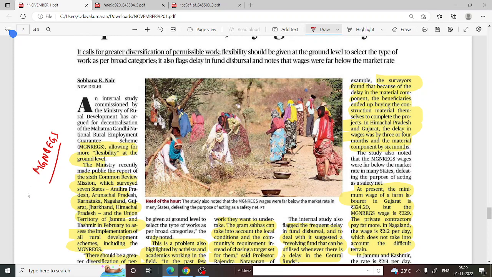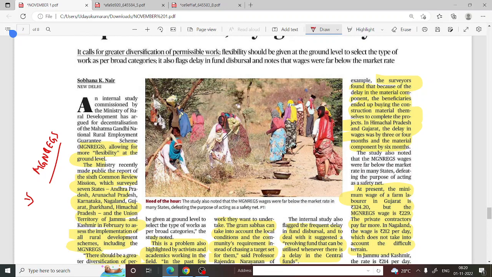The local community will be involved in local works such as road clearing or dam clearing, and they will be given a certain amount of rupees. The type and nature of work will be explained by the central government, and these types of works have to be done by the people of MGNREGS.